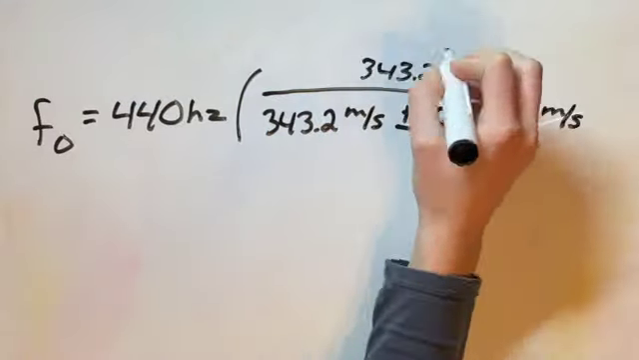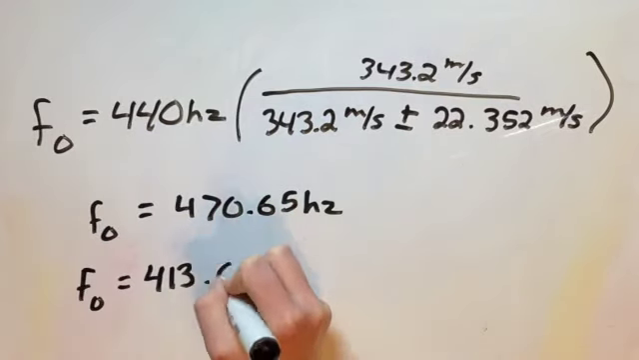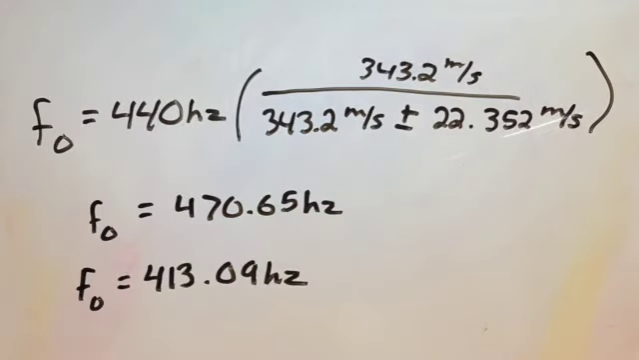Now, let's solve it. Once you have solved the problem, you should get an observed frequency of 470.65 Hz when the car is approaching and 413.09 Hz when the car is leaving. Let's check our work.